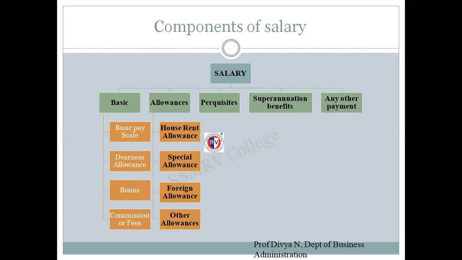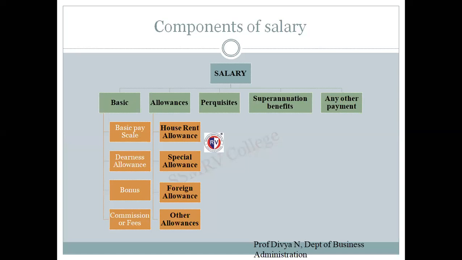Then superannuation benefits are nothing but the retirement benefits the company offers to its employees. Other than these four, if the company has made any other payments, that also will be part of the salary. So what is salary? It is nothing but a consideration or a payment made by an employer to his employee for the services rendered. So salary includes mainly four components: basic salary, allowance, perquisites, and superannuation benefits. Any other payment which cannot be categorized under any of these four categories will come under any other payment. So we'll start with basic salary.